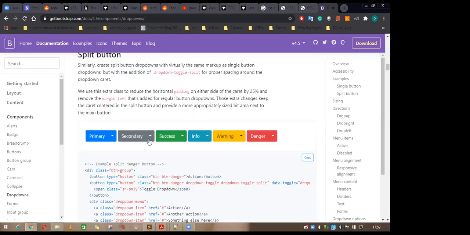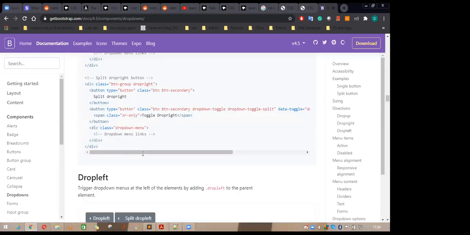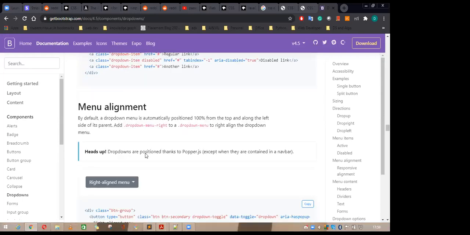The split button is there. The first one is some link and the second one is the dropdown. The first one is the link. You can also do this one. So this is the example of Bootstrap.